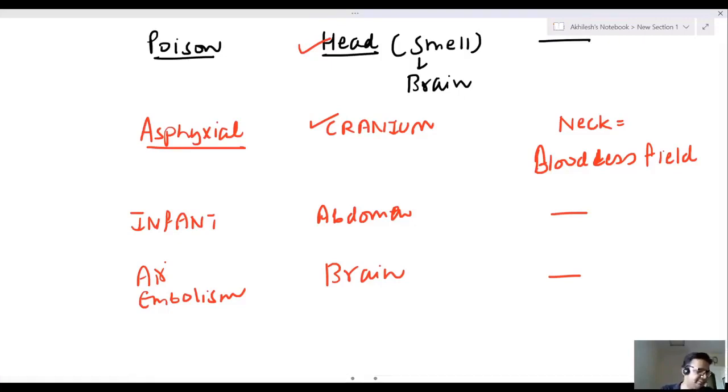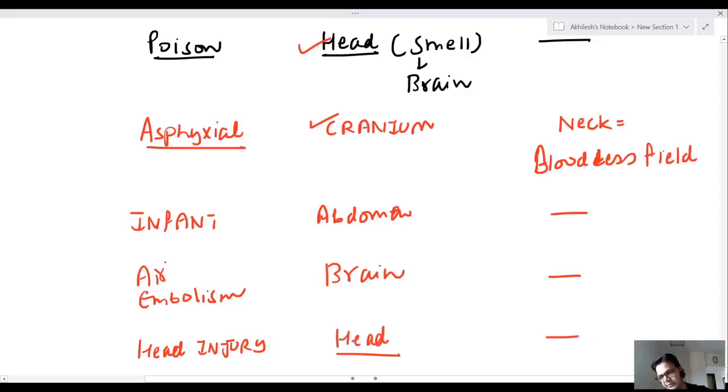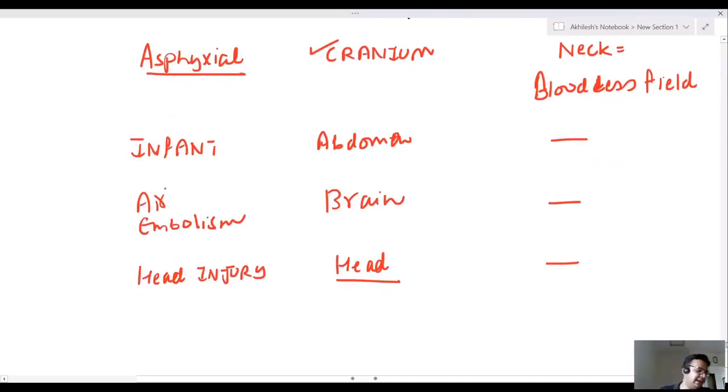Last doesn't matter. Now in head injury, first we open head. Last doesn't matter. So there are some criteria what should be opened first and what should be opened last.